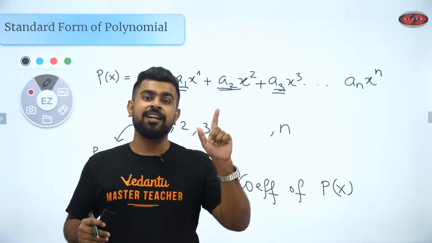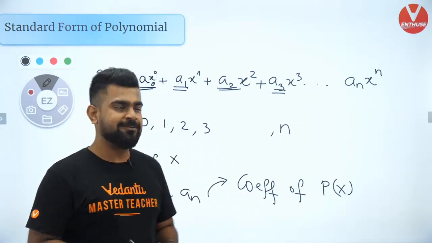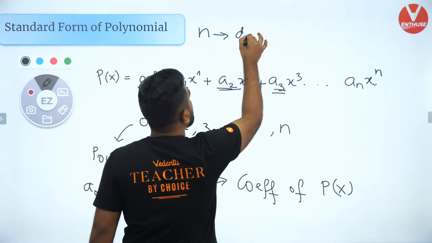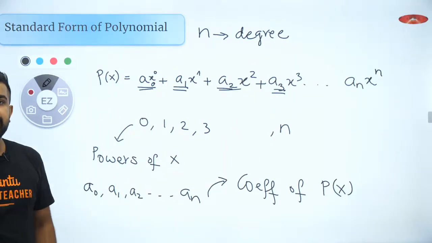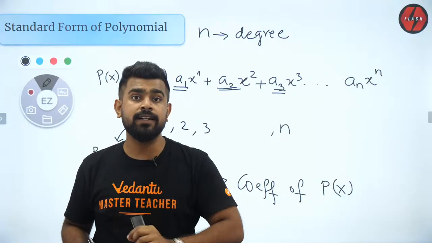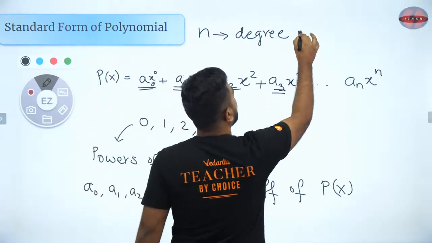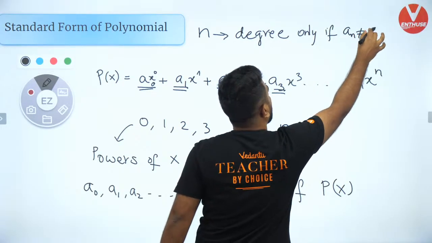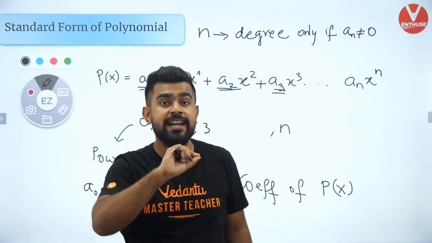I think Gagan started it. Good job, Gagan. I watch out for the first answers, so you guys have to fight it out for the top spot. Okay? So as Gagan has said, the highest power is called the degree. So the degree of the polynomial is nothing but its highest power. But Gagan, there is something very important you missed out. N is the degree only if An is not 0. Because if An is 0, then N is not the degree.